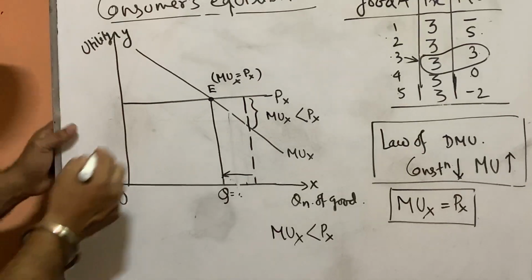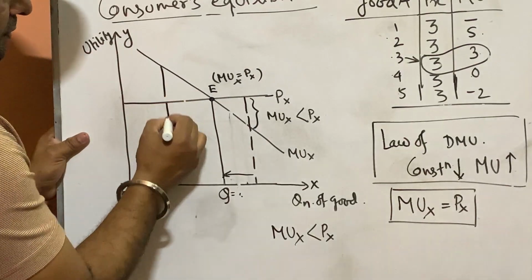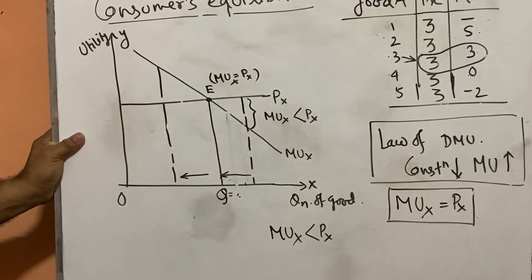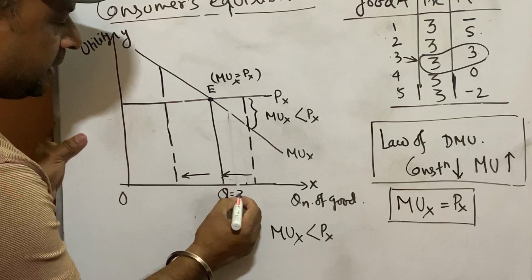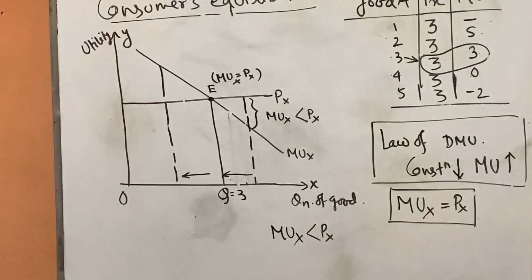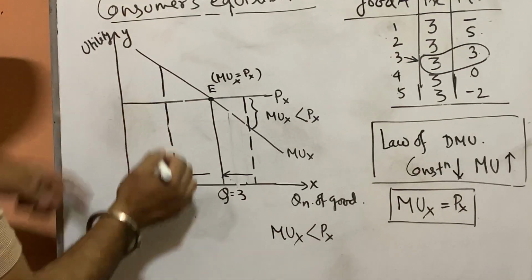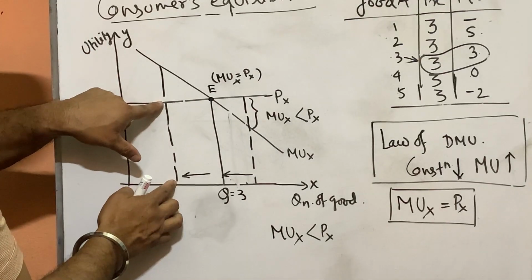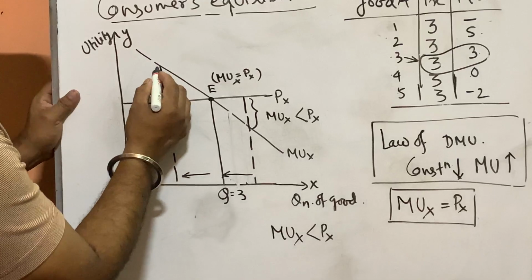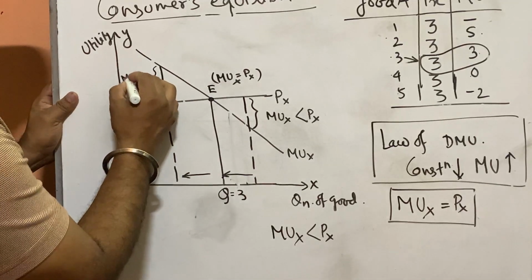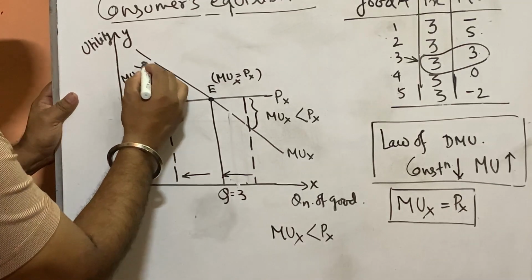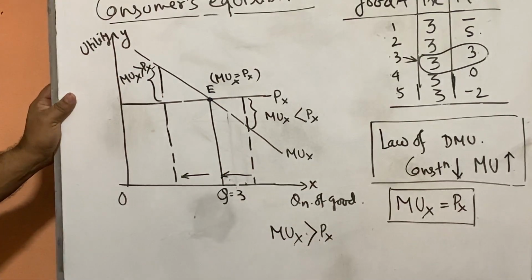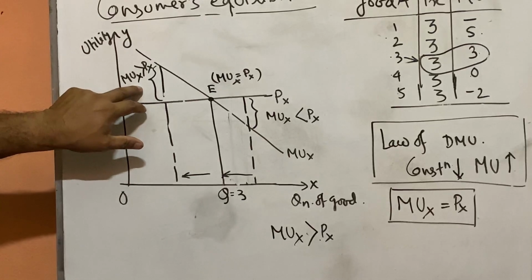Just the reverse. Suppose he consumes fewer units compared to the equilibrium level. The equilibrium level was 3 units. Suppose he consumes 1 or 2 units. At that time, marginal utility increases compared to price. Price is this much, MUX is this much. Means marginal utility becomes more than price. Here also there is disequilibrium, as marginal utility rises compared to price.